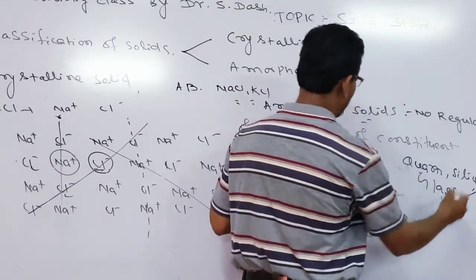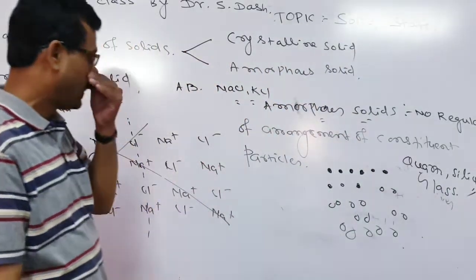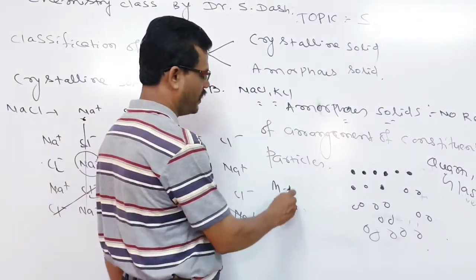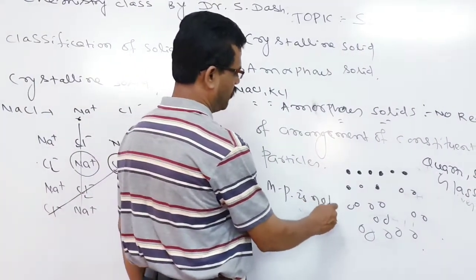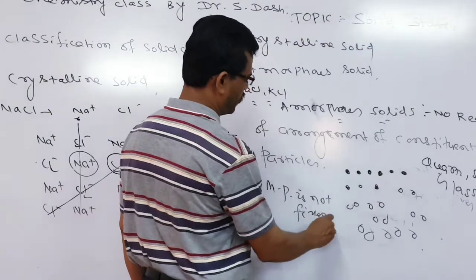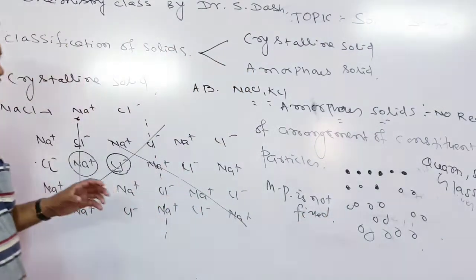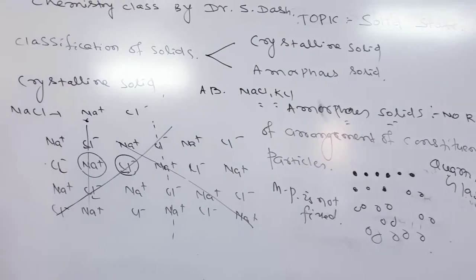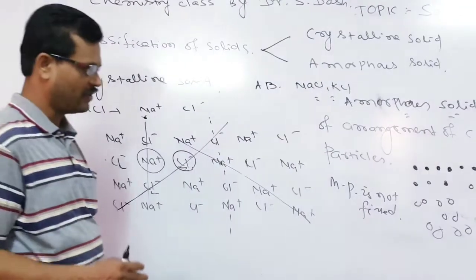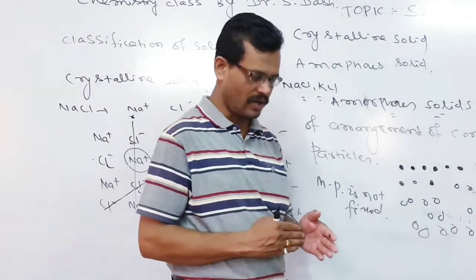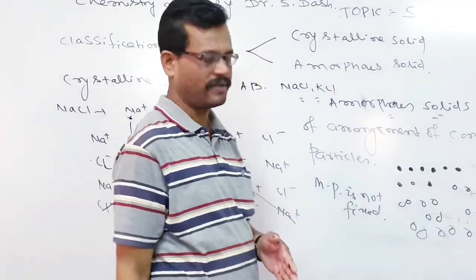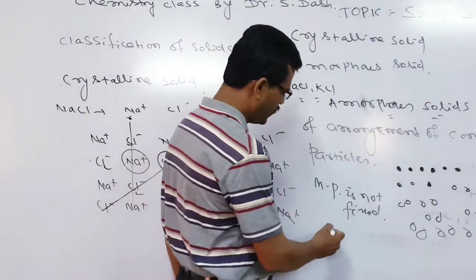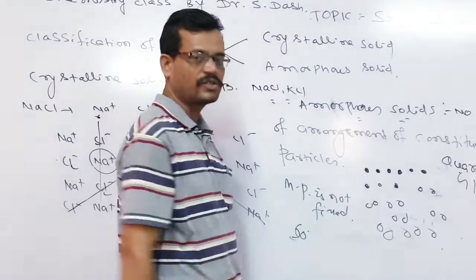So in case of the amorphous solids, their melting point is found to be not fixed. Melting point is not fixed. It means if an amorphous solid has a melting point of around 80 degrees Celsius, what will happen, sir? It doesn't melt at a particular 80 degrees. Before reaching 80 degrees Celsius, let us say from 60 degrees onwards, it starts melting.